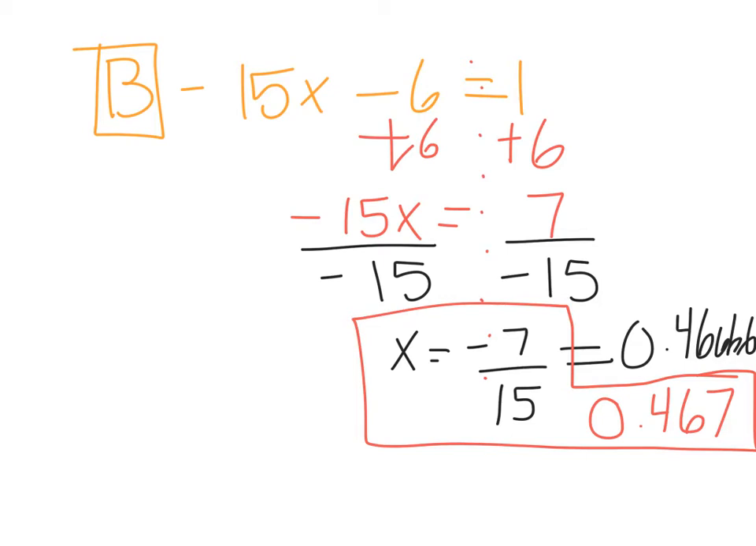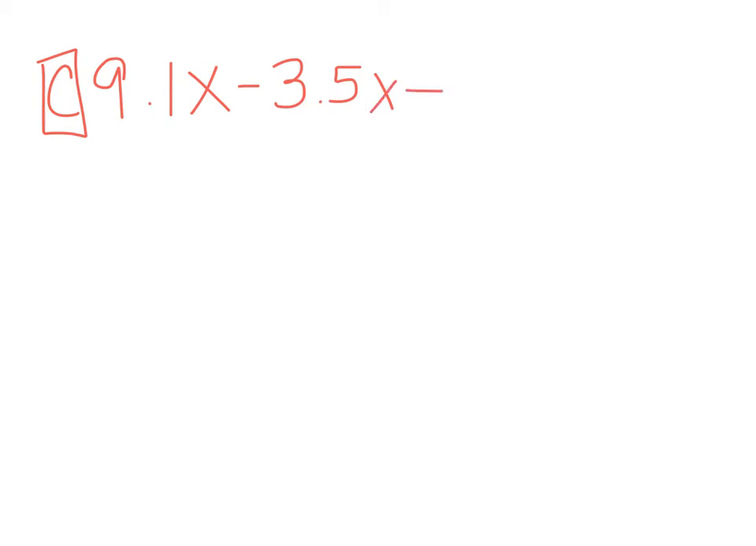Alright, let's do another problem. Alright, so this problem has a problem with decimals. So we're going to do 9.1. Oh, this is going to be example C. Now, I do letters, so you can use numbers. I just don't want to do numbers and anything as part of the problem. So 9.1x minus 3.5x equals 10.5 minus 2.8.